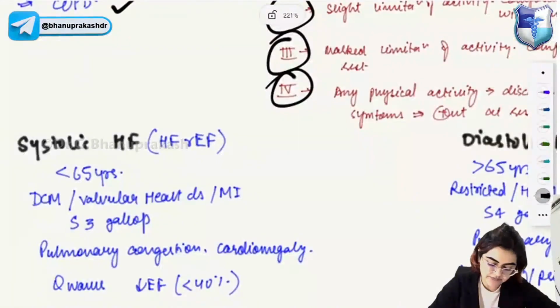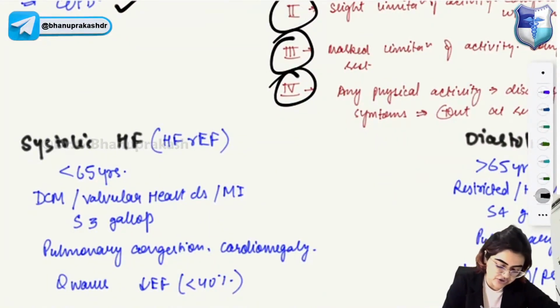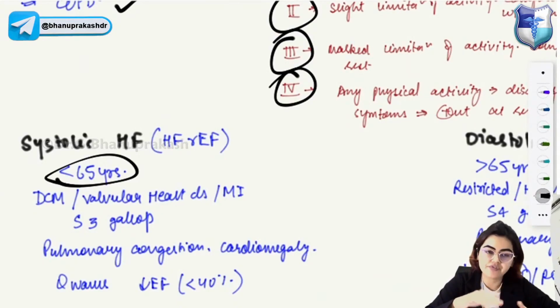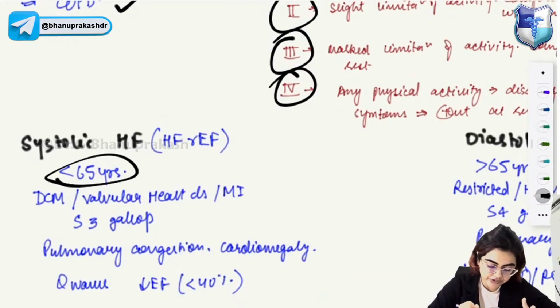Coming to systolic heart failure. Systolic heart failure is heart failure with reduced ejection fraction, generally seen in less than 65 years of age. It will be characterized by failure of the heart during the systolic phase. So, heart failure with reduced ejection fraction will come under systolic heart failure.